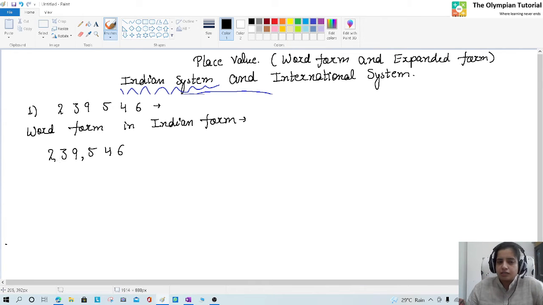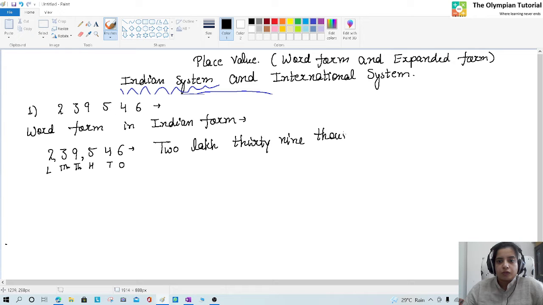After that, we will just remember the place values like ones, tens, hundreds, thousands, 10,000s and lakh. So it will become 2 lakh 39,546.